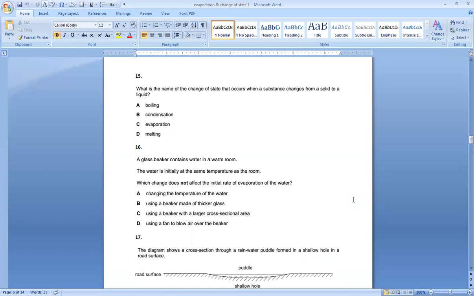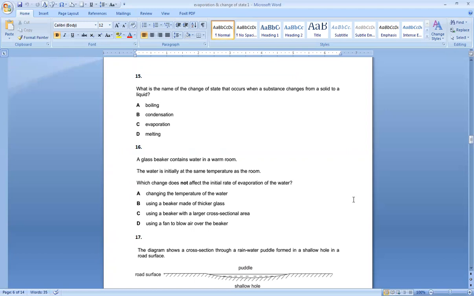A glass beaker contains water in a warm room. Water is initially at the same temperature as the room. Which change does not affect the initial rate of evaporation of water? Change in the temperature of the water definitely increases evaporation. Using a beaker made of thicker glass won't make any change.